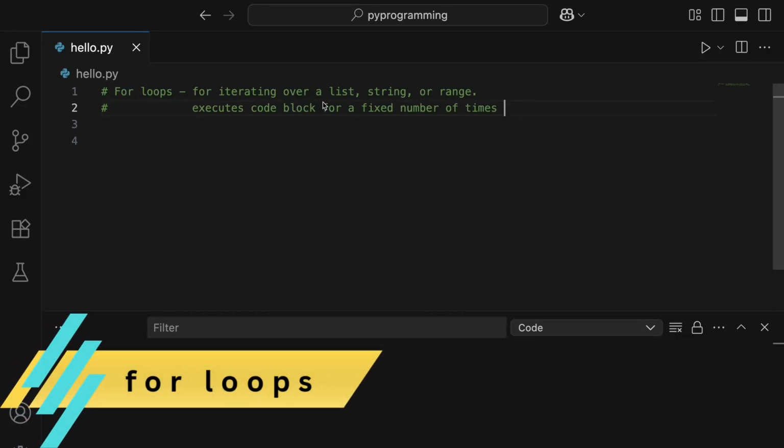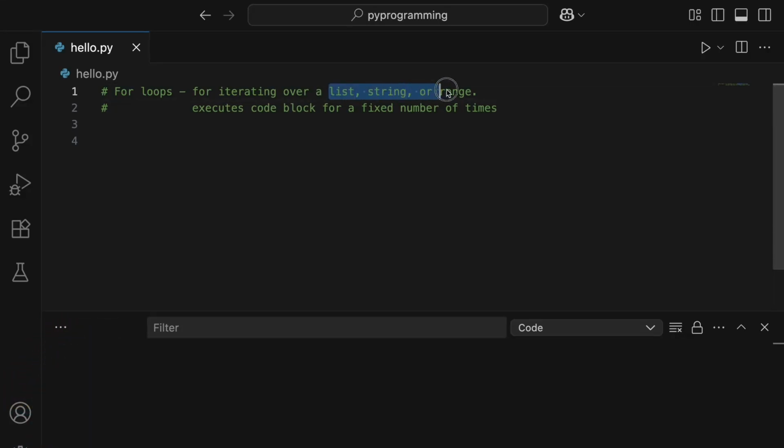So for loops are perfect for iterating over a list, string or range, and it executes a block for a fixed number of times. So unlike while loops, in for loops you would always know how many times it's going to get iterated. Let's check this out with an example.